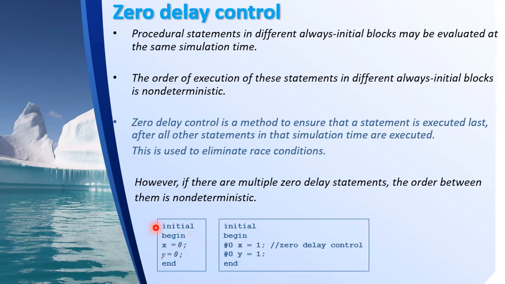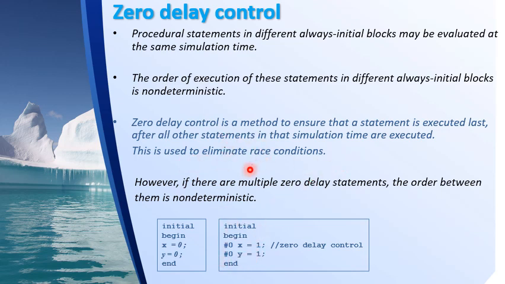I cannot say whether at the end of execution x and y both will be 0 or both will be 1, because there is a race condition. So zero delay control is a method to ensure that a statement is executed last, after all other statements in that simulation time are executed. This is basically used to eliminate race conditions.